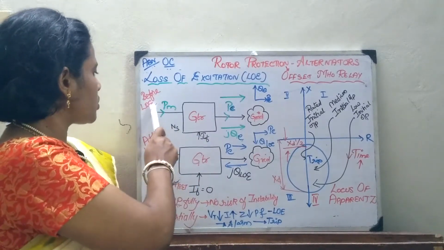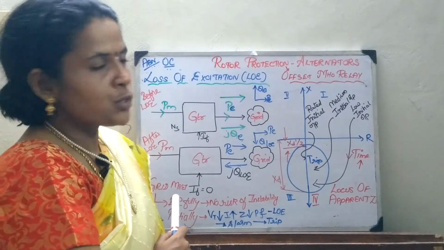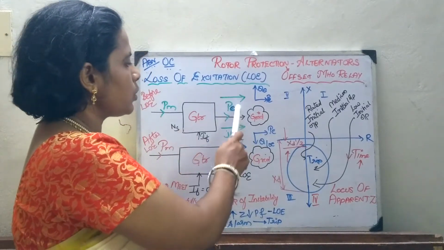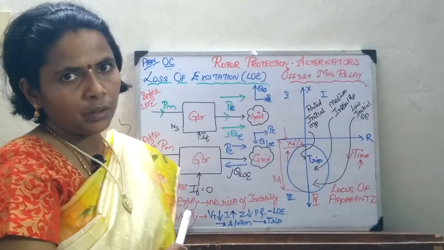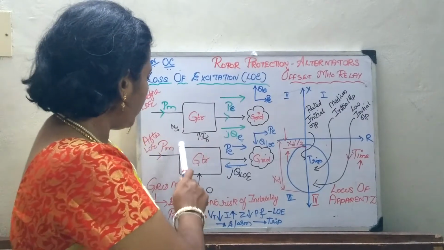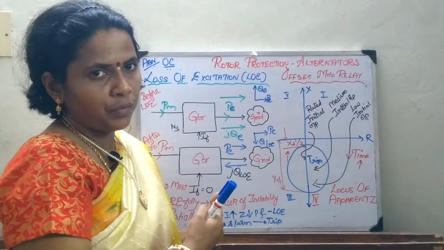Now here I have considered two cases: one is before the loss of excitation and another one is after the loss of excitation. Before the loss of excitation, the generator is going to give the real and reactive power to the grid, so no problem at all. Now let us consider the case after loss of excitation.